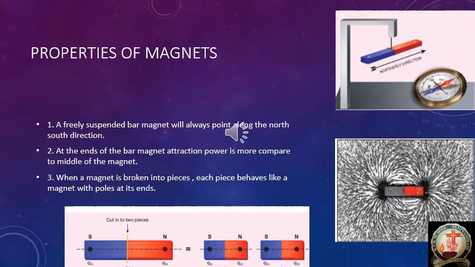Whenever the magnet is broken, automatically the pieces form poles, south pole and north pole. So remember this point: when a magnet is broken into pieces, each piece behaves like a magnet with poles at its ends.